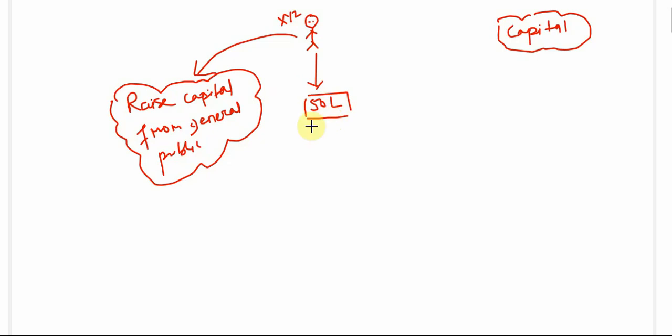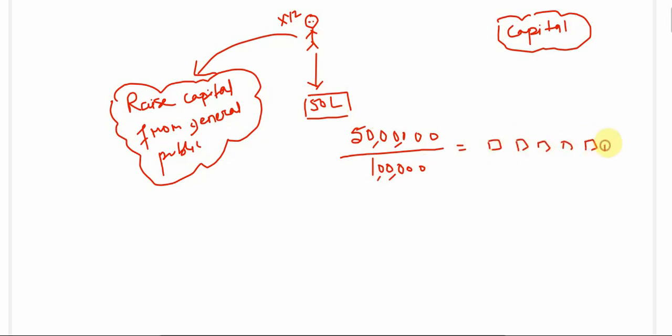So what XYZ did is divide this 50 lakh into smaller portions to attract more investors. Let's say he divides this 50 lakhs into 1 lakh smaller portions, or parts, or units. Then each unit, or this portion, or this part, is known as a share.